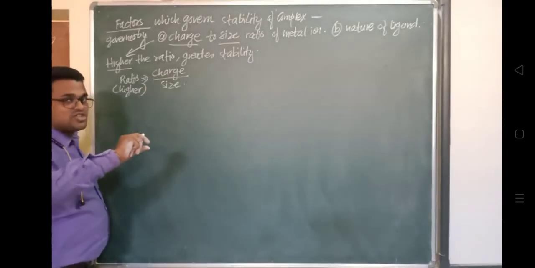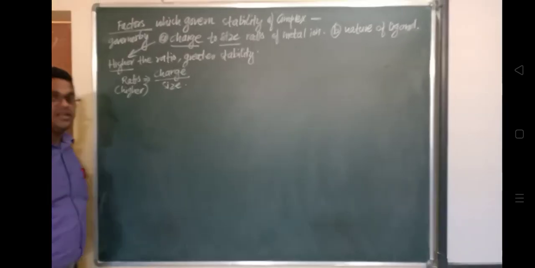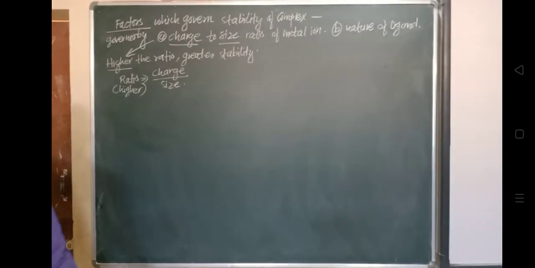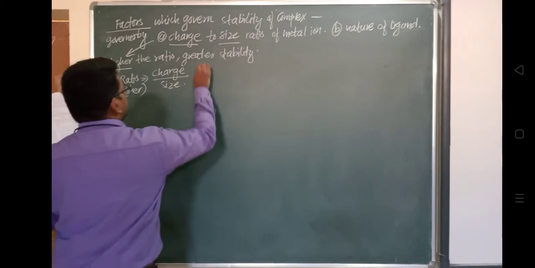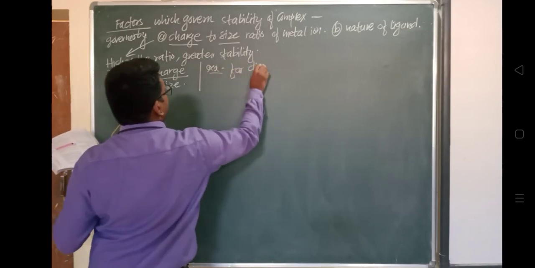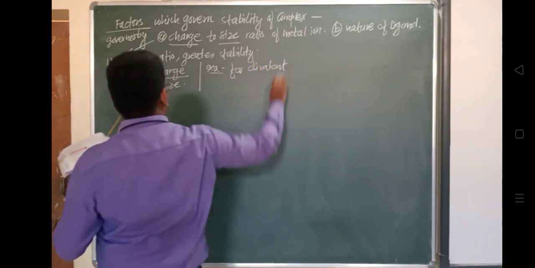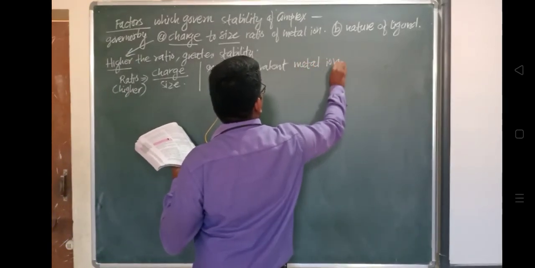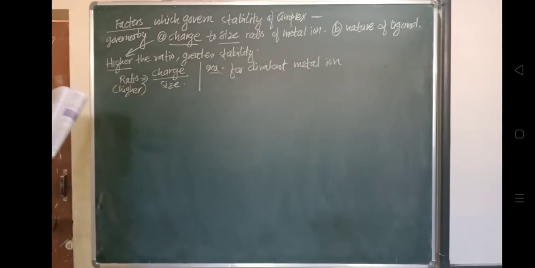So for the divalent metal ion complexes, their stability shows a trend. Suppose for divalent metal ions, Cu2+ has higher stability as compared with Ni2+. We'll see the reason behind it.